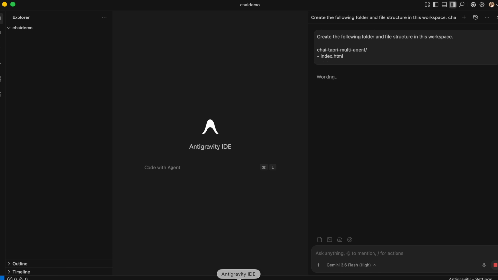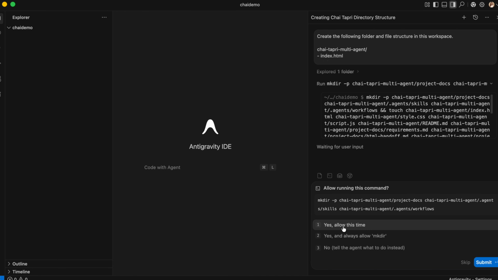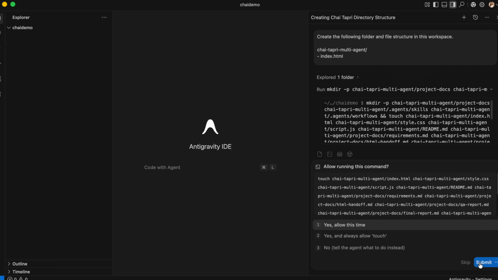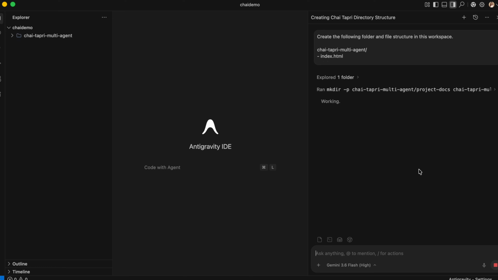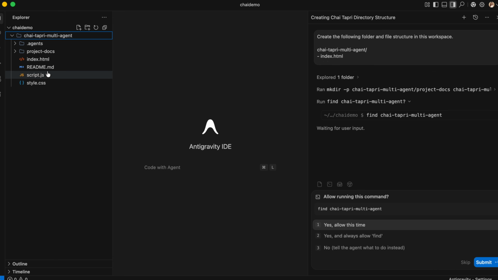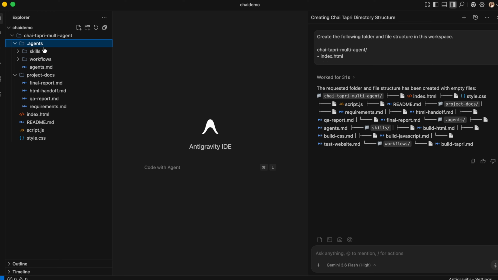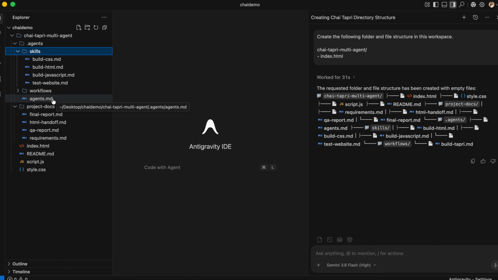So let's do this. While it is working, okay, it is saying something. Okay, so we are going to allow it. Let's allow it. So this is creating all the directories. You can see the directory structure is created. We just have to verify. Always remember that whatever output we get from the AI, always verify it. Do not ever blindly trust the output which you get from AI. Whatever vibe coding tool you are using, either Anti-Gravity or Claude Code, make sure that you verify the output. Okay, so here it has created the folder structure as we have requested.